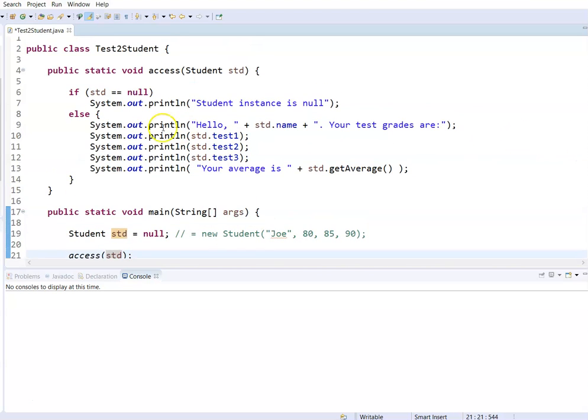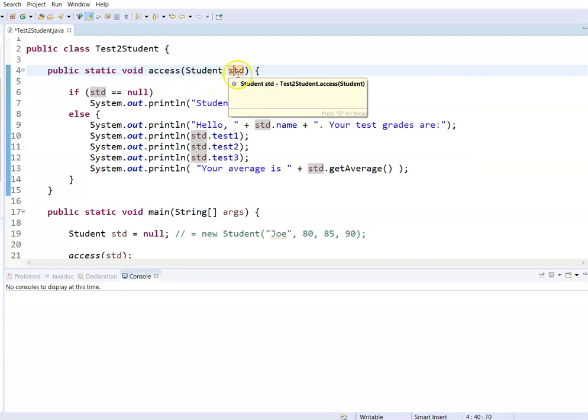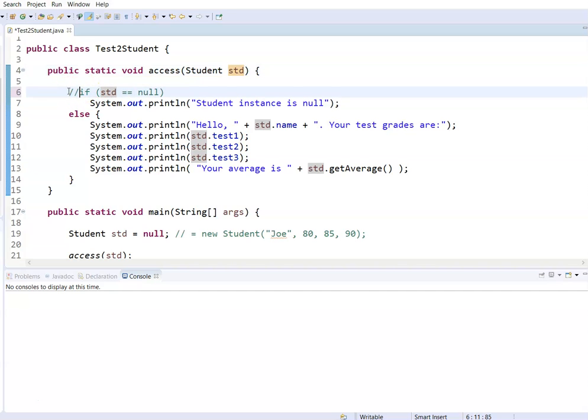So then in the method, the method does not know whether the variable student has an actual instance of the object or not. So within the method, you would want to check, because if you try to access that value, it's going to be null and it's going to throw an exception. So let me comment it out to show you what's going to happen.